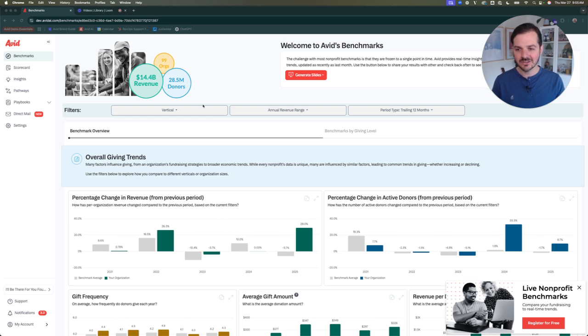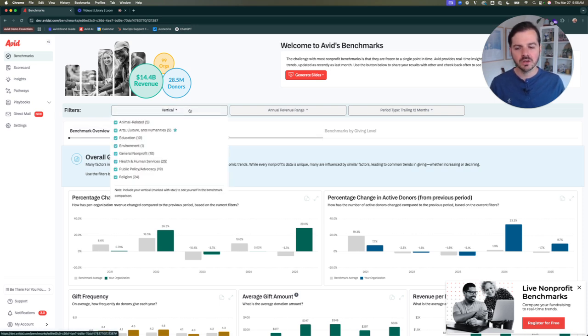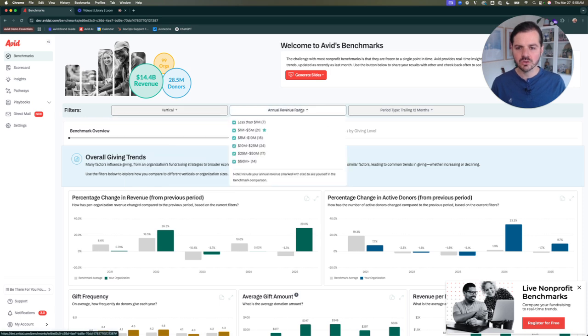Now, diving into the tool, there's a handful of ways you can use this to draw some great insights for you and for your organization. First of all, you can obviously look across the full data universe and see how you're comparing to the nonprofit industry as a whole. But you can also drill into verticals to see how you compare to other organizations that might be similar to yours, working in the same sort of area and cause as yours. You can drill into specific revenue ranges. So if you're a $5 million organization, you're not always comparing to a $50 million or a $500 million. You can compare to other organizations that are relatively your size to see how you're performing.